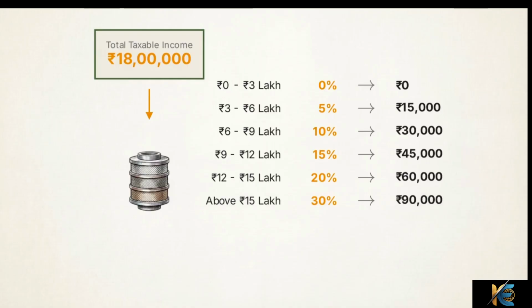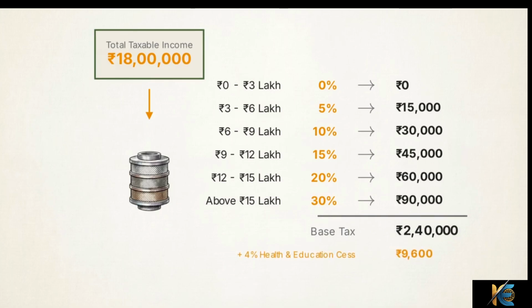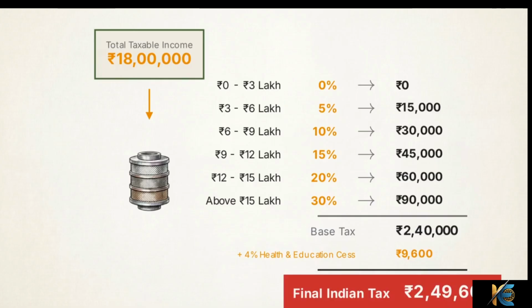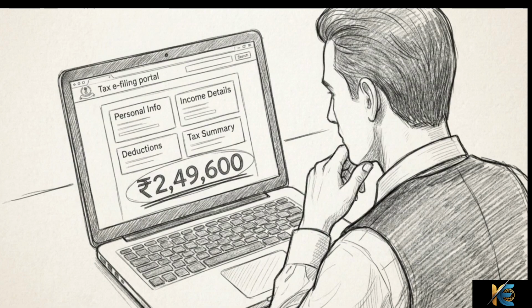The final 3 lakhs hit the 30% slab, generating 90,000 rupees, bringing the base total to 2,40,000. Adding the 4% health and education cess results in a final Indian tax liability of 2,49,600 rupees. At this stage, the system treats Rahul's US income exactly like domestic income, demanding nearly 2.5 lakhs in total tax.